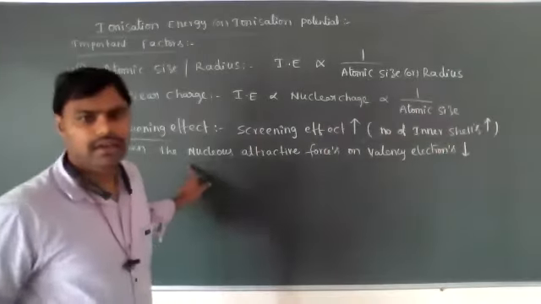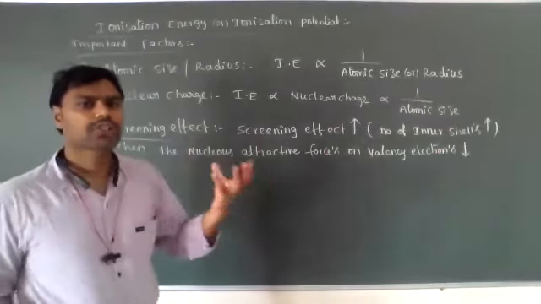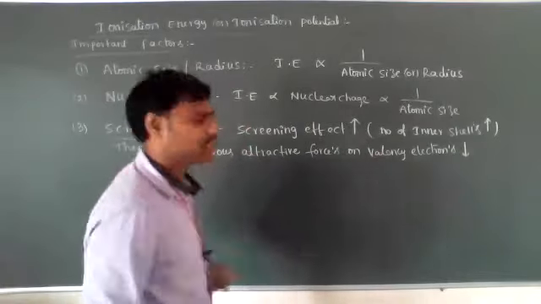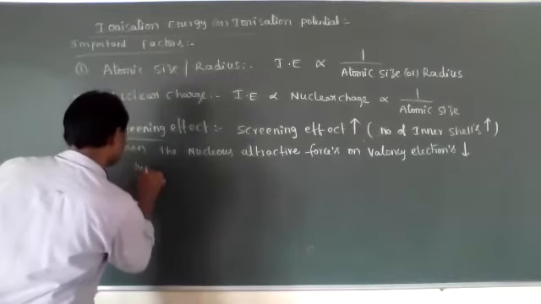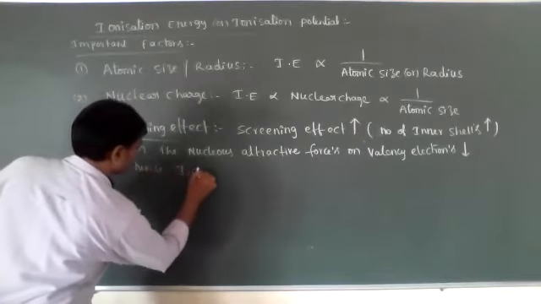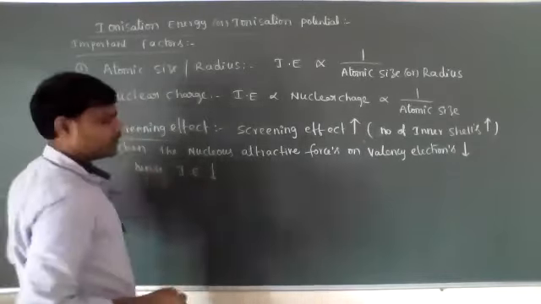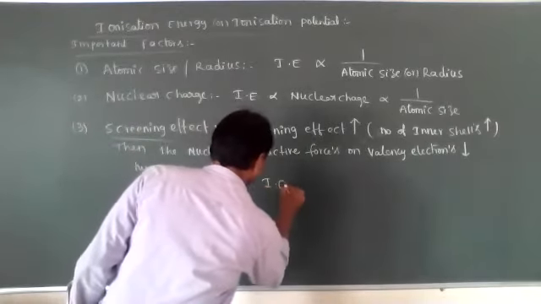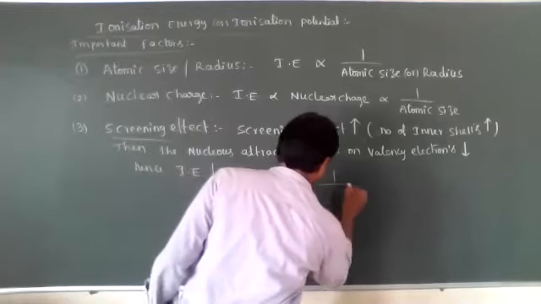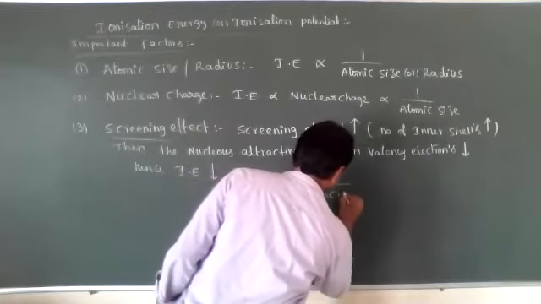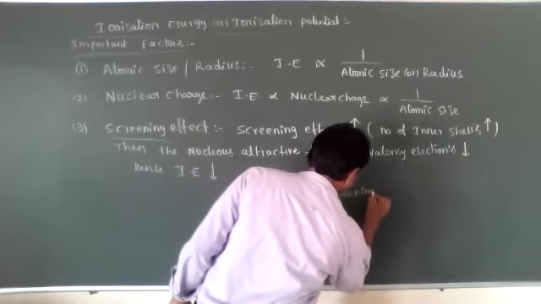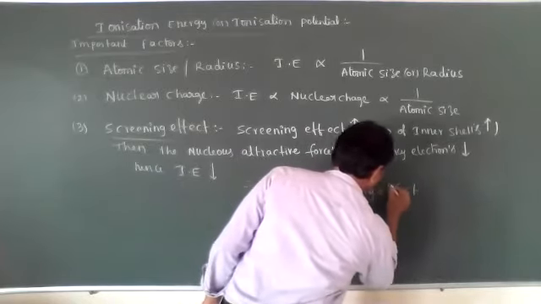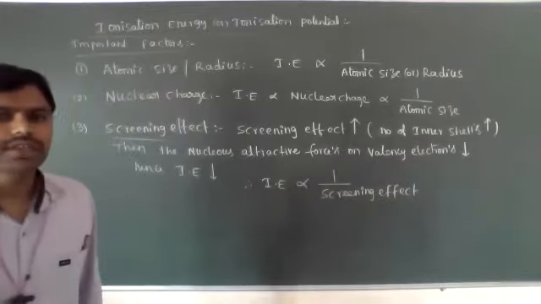The nucleus means positive charge. So the nucleus attractive forces on valence electrons decreases. Hence, ionization energy decreases. Therefore, ionization energy is inversely proportional to screening effect.